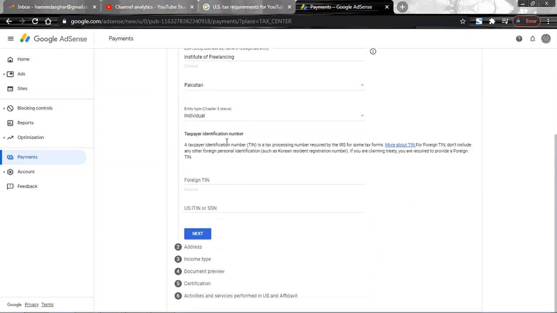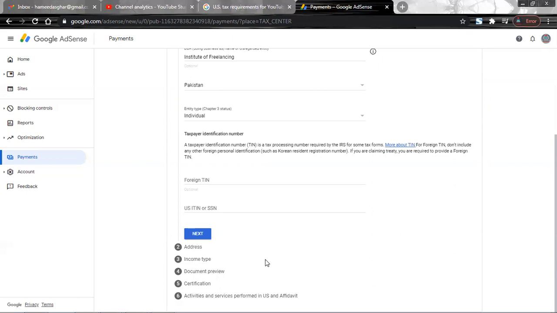Here is the tax information, the taxpayer identification number, TIN. In some cases it is optional, but the United States ITIN or social security number, you must submit before proceeding to the other steps. Those are, as I was telling you, the six important steps.